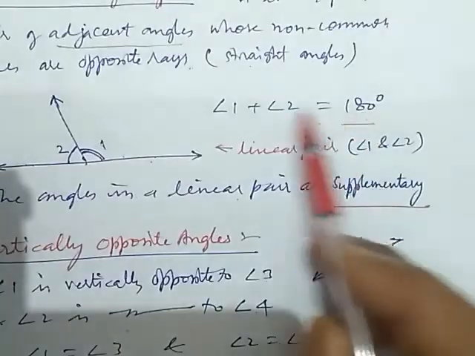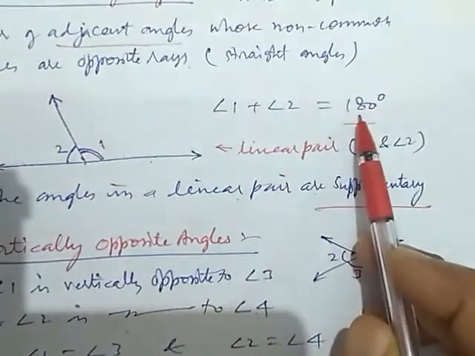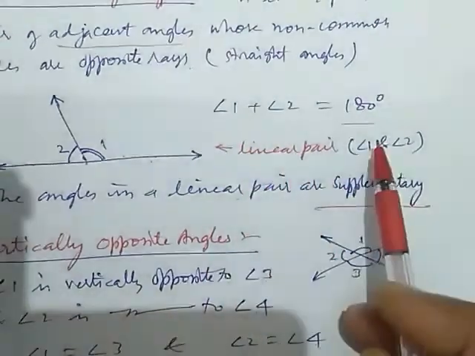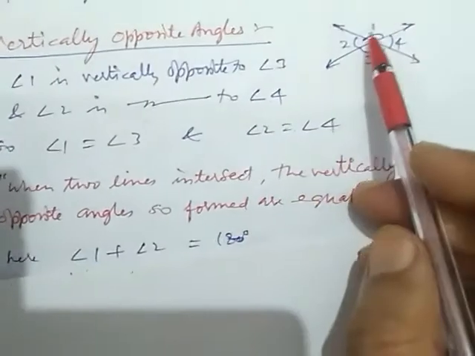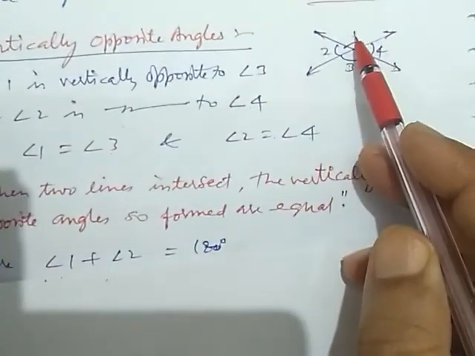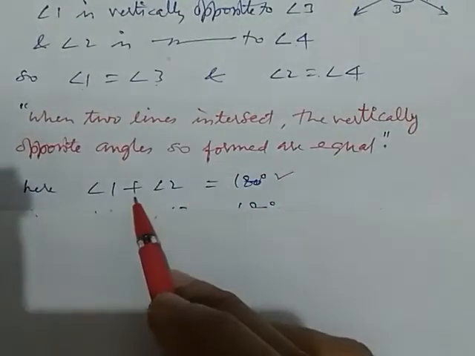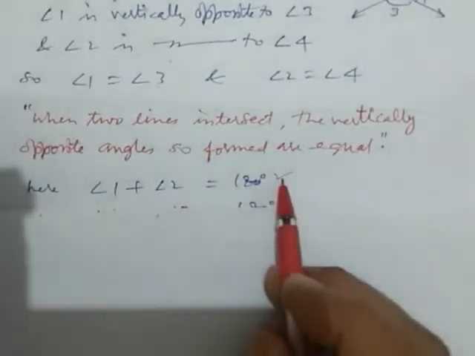As we learned, if the sum of two angles is 180, then they are a linear pair. So we can write angle 1 plus angle 2 is equal to 180.